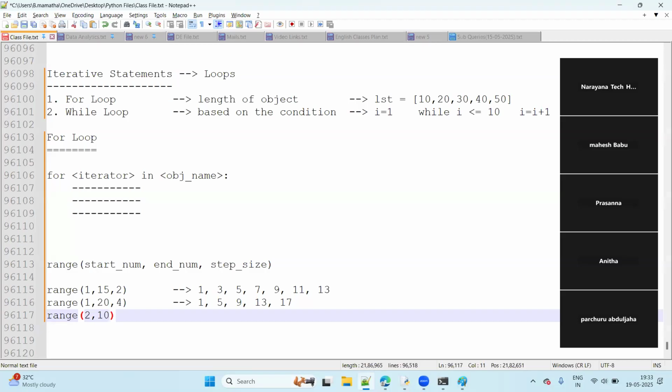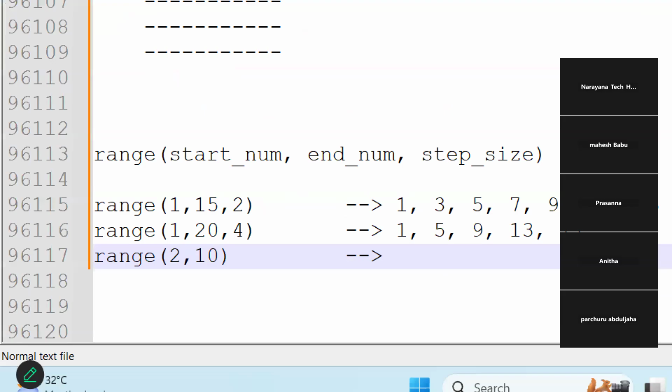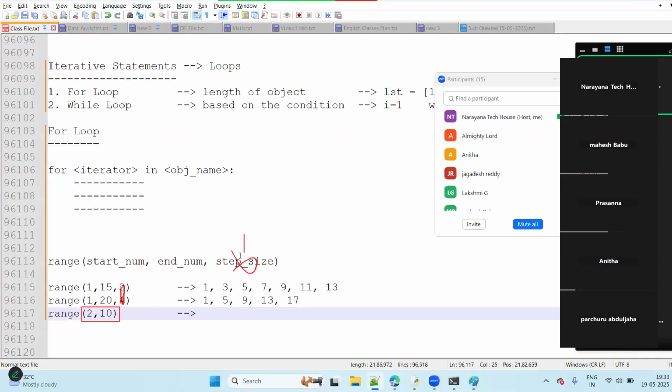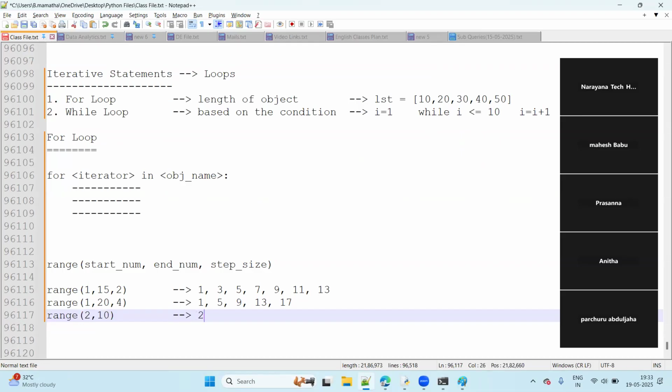Next, suppose range of 2 comma 10. Only two numbers are given. Remember, if only two numbers are there, what is the meaning here? The step size is not given, guys. If you don't give the step size, by default, the step size is 1 only. So 2, 2 plus 1, 3. 3 plus 1, 4. 4 plus 1, 5. Plus 1, 6. Plus 1, 7. Plus 1, 8. Plus 1, 9. Plus 1, 10. No. Up to 9 only, guys.